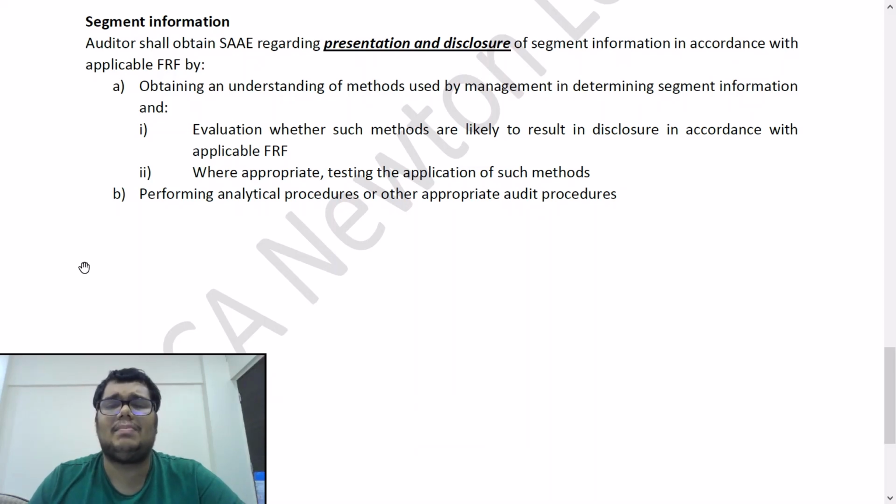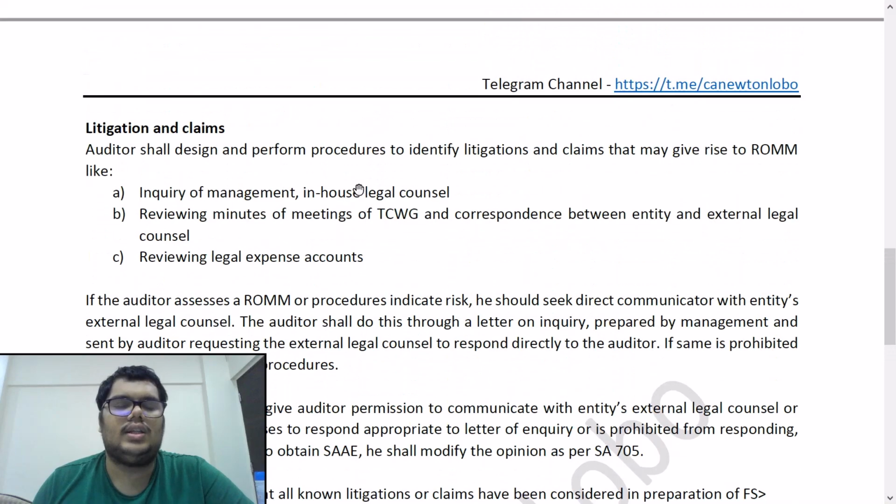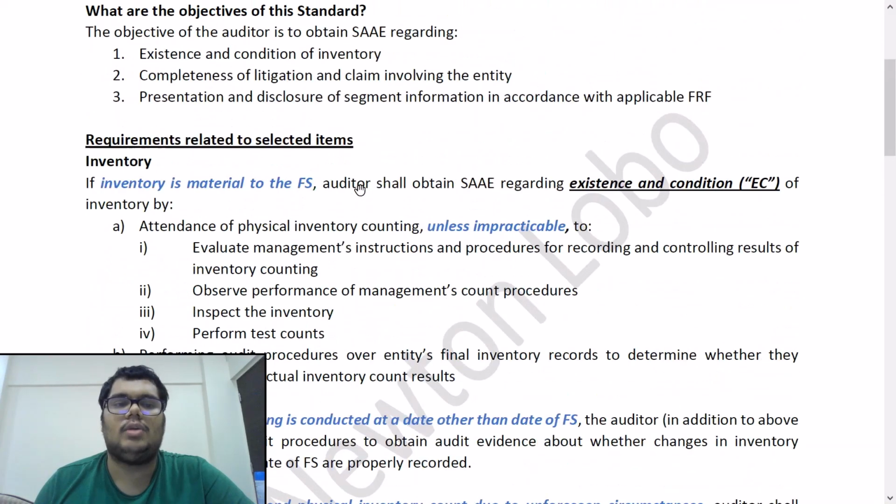Now, if you see the segment part, I personally feel that it's not very relevant, especially now that we have Ind AS 108, because Ind AS 108 operating segment says that segment information is that information which is reviewed by the CODM, who is the chief operating decision maker. So that is a very subjective thing, and there is no method as such. Whatever is viewed by the chief operating decision maker (CODM) would be called segment information. So you cannot really question, because whatever he's seeing is deemed to be segment information as per Ind AS 108. So really these questions are not very relevant anymore.